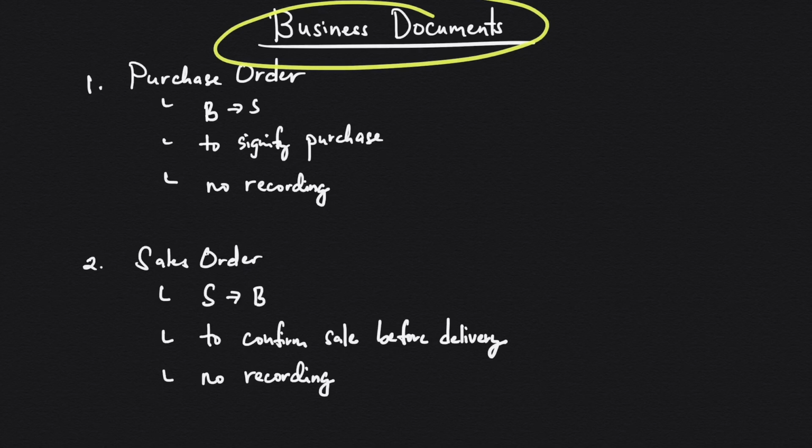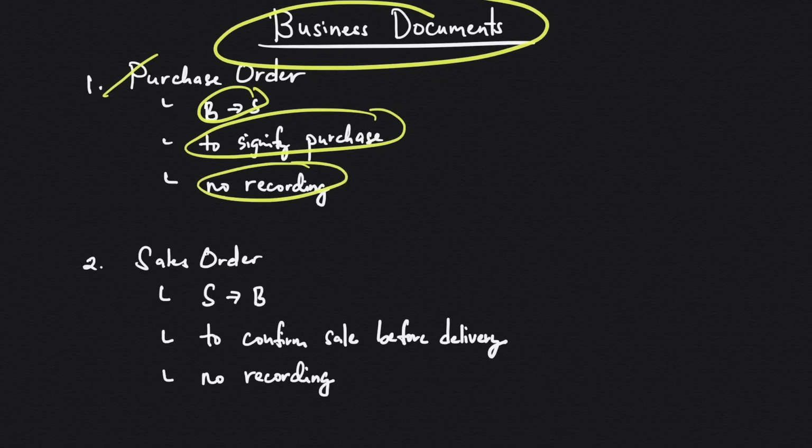Okay, so first we have the purchase order. This document is issued by the buyer to the seller, and this is issued to signify purchase. So the buyer issuing the purchase order is like telling the seller that I want to purchase the following goods. This also gives the seller the rights to deliver the ordered goods to the buyer's place. After issuing this document, both parties don't have to record yet, so here no recording. So that's for purchase order.